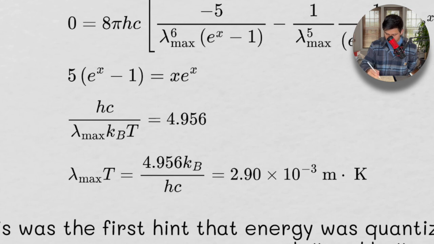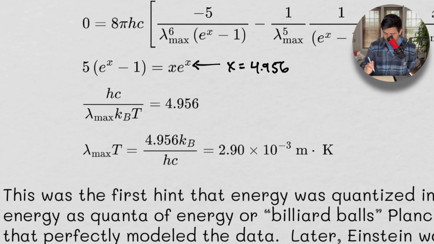So x in this equation is x equals 4.956. And you can just use a calculator to do that if you want. And so this is x, right? That's what we're saying. We're saying that is x.